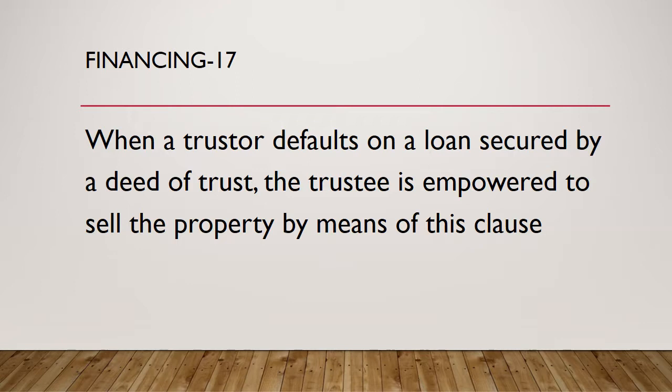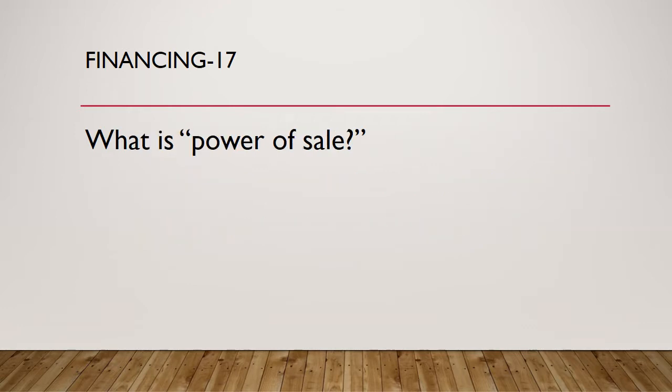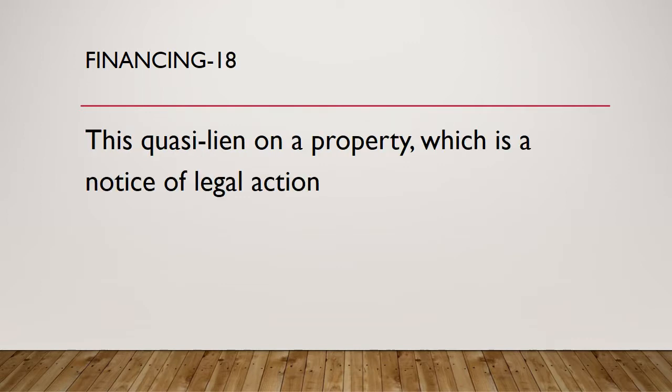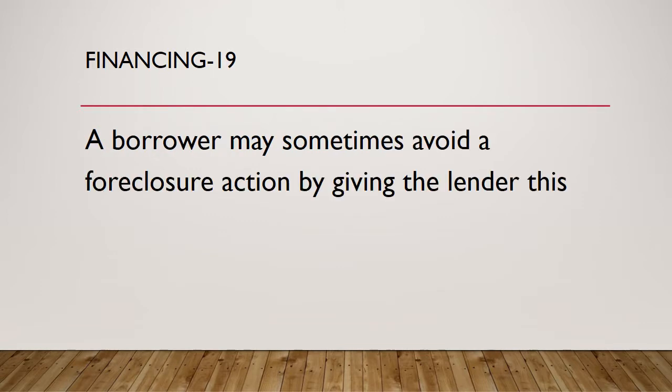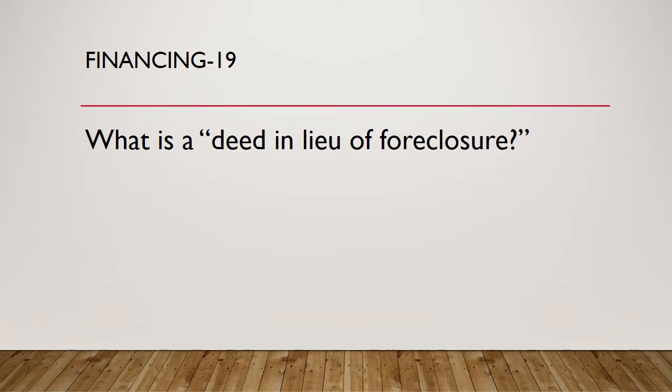Question 17. When a trustor defaults on a loan secured by a deed of trust, the trustee is empowered to sell the property by means of this clause. What is power of sale? Question 18. The quasi-lien on a property, which is a notice of legal action. What is lis pendens? Question 19. A borrower may sometimes avoid a foreclosure action by giving the lender this. What is a deed in lieu of foreclosure?